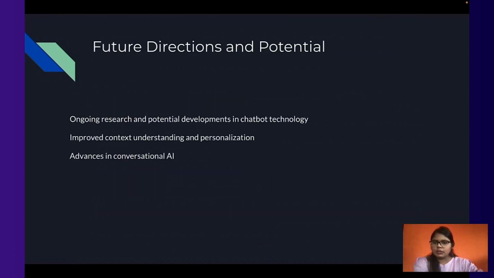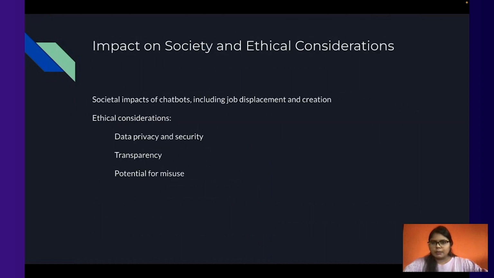Future direction and potentials. Research is continuously happening in chatbots, and soon the chatbot is going to become so easy to understand that everyone can be able to use it in a very easier manner in every language. There will not be much problems with that. Context understanding will be there, personalization will be there, and there are advances continuously made in AI because of the large language models. So, impact on society and ethical consideration.